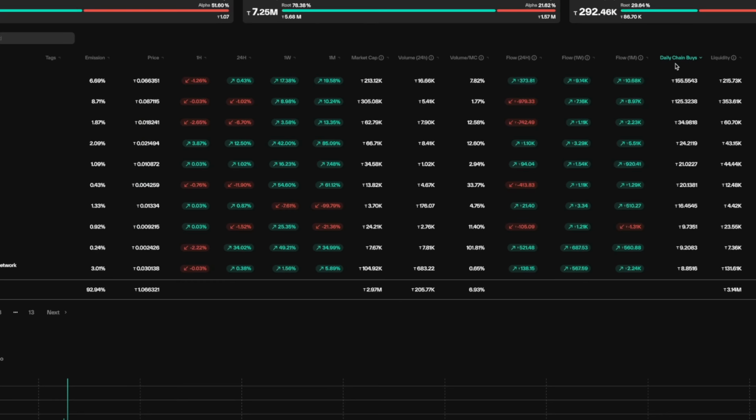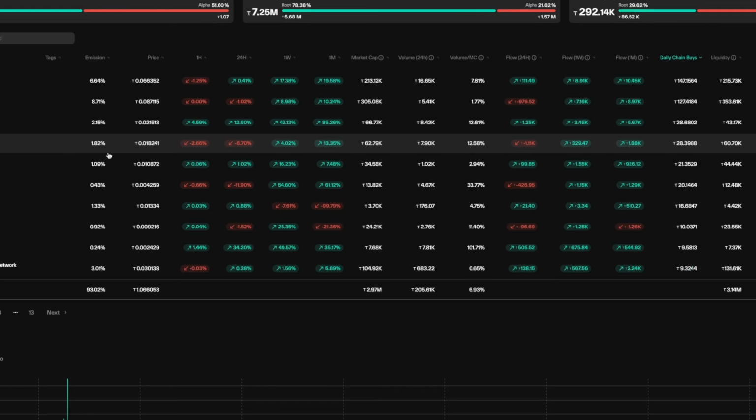The chain is saying the EMA is higher than what the actual emission is, so we're going to buy alpha every single day with tau and recycle that alpha. We're going to increase the price so that we can emit more alpha, therefore raising the emission in the subnet.